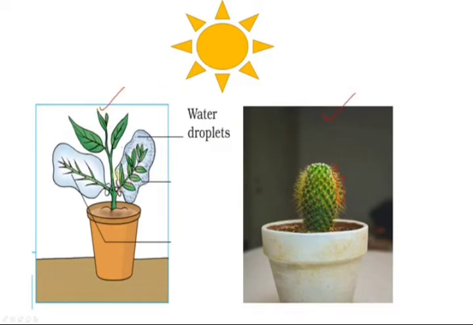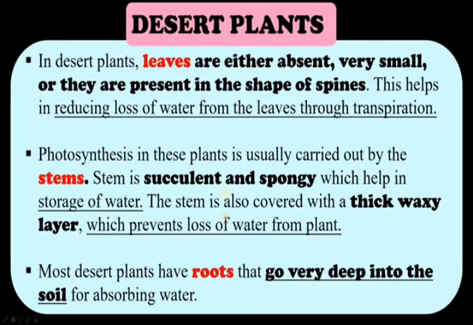You cover the plant with a polythene cover and keep it in the sunlight. The second case you can also do like this, and keep it for 1 to 2 days. After that, what you can observe is that in the first plant, the polythene cover is full of water droplets. But in the second case, only 1 or 2 drops of water are lost. It means the transpiration rate is very low compared with the first plant.